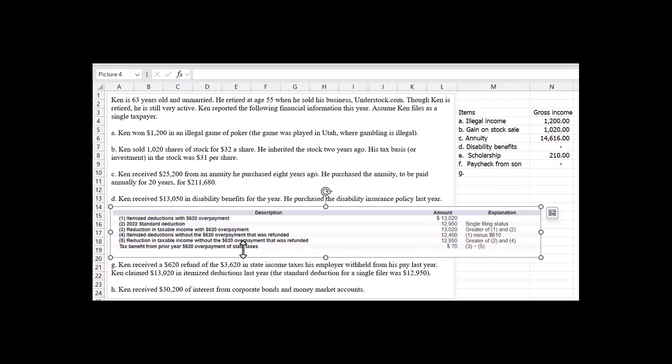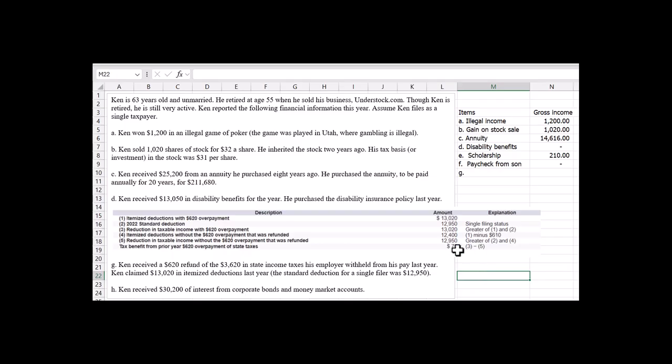So the tax benefit of the $620 overpayment becomes item 3, the greater of item 1 and 2, which is the reduction in taxable income with the $620 versus the reduction without it. This is a perfect example of why our corporate taxes are just far more complex than they need to be. So the difference is $70, and that's what we want to show for G. He's going to have to include $70.